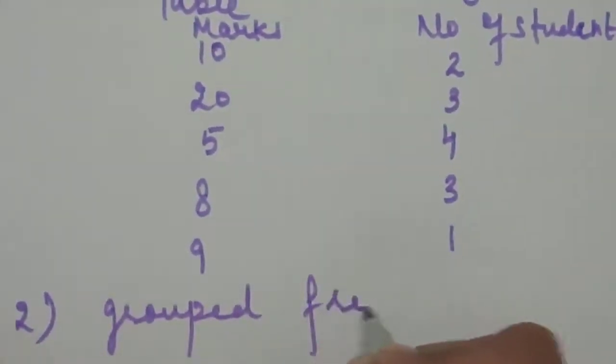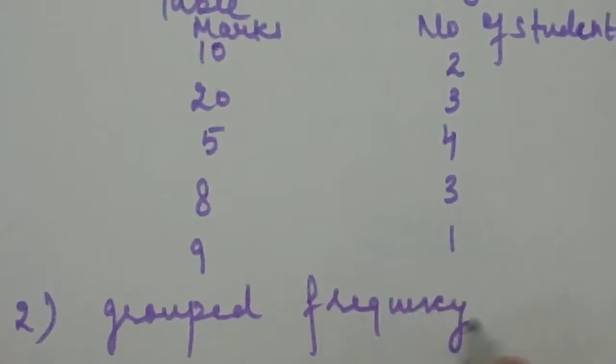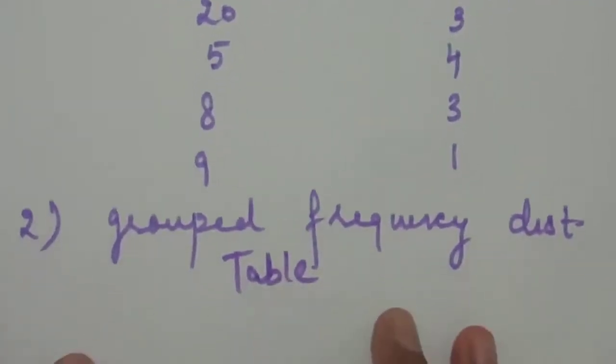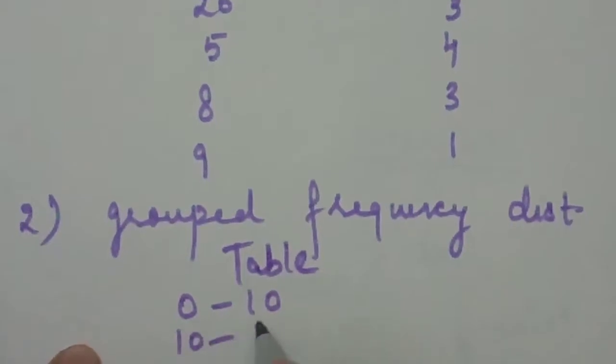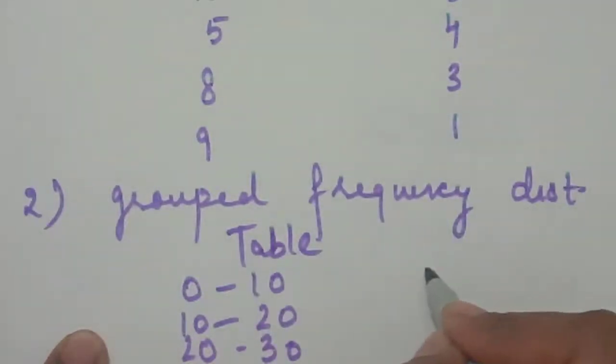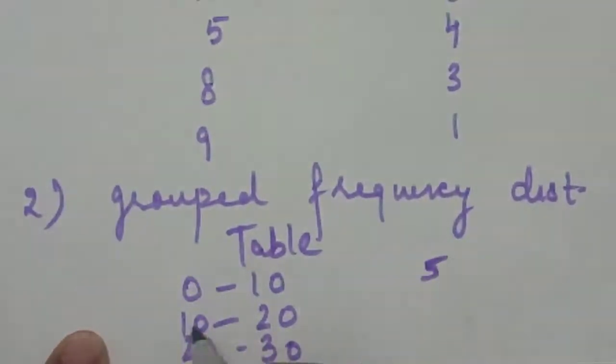And the second one is the grouped frequency distribution table. If we make groups like 0 to 10, 10 to 20, 20 to 30, for the marks: 0 to 10, 5 students; 10 to 20, 3 students; 20 to 30, 4 students.